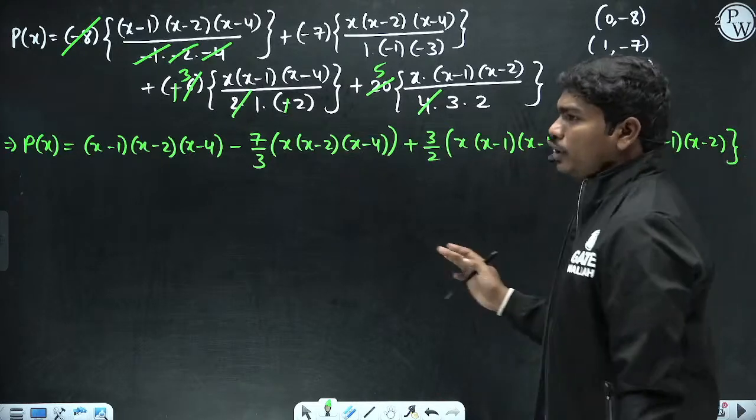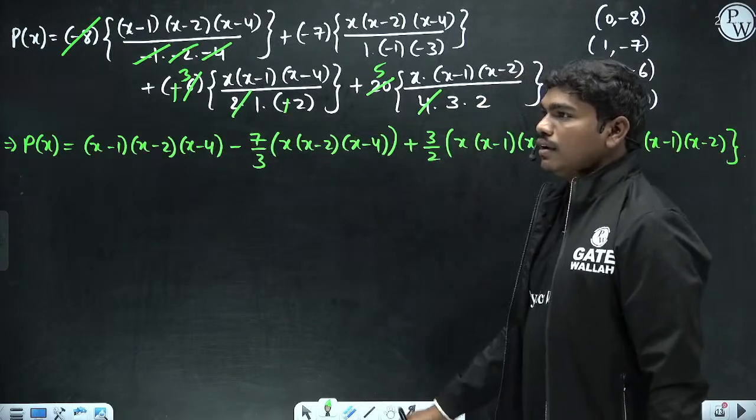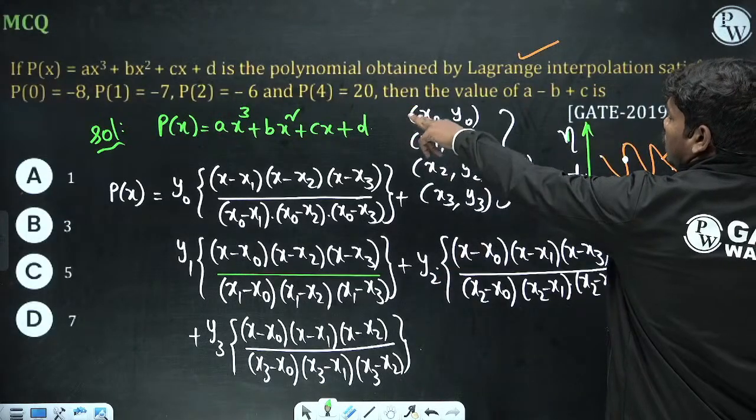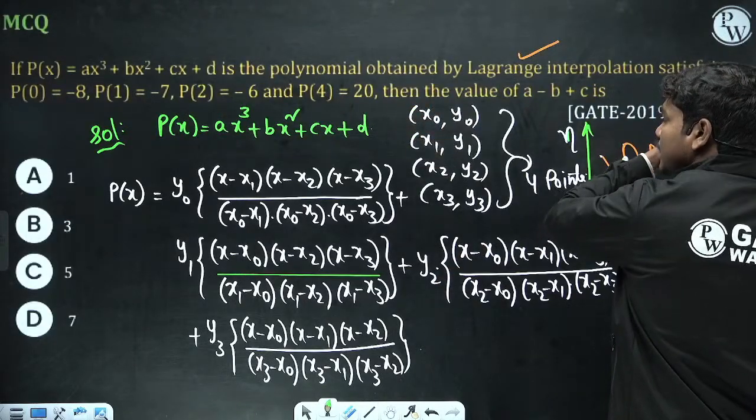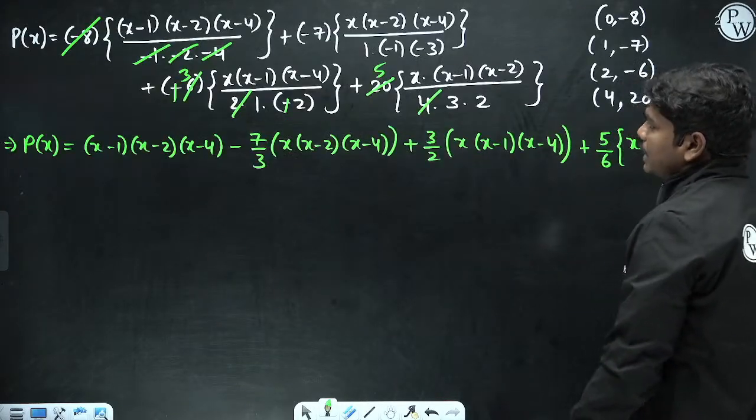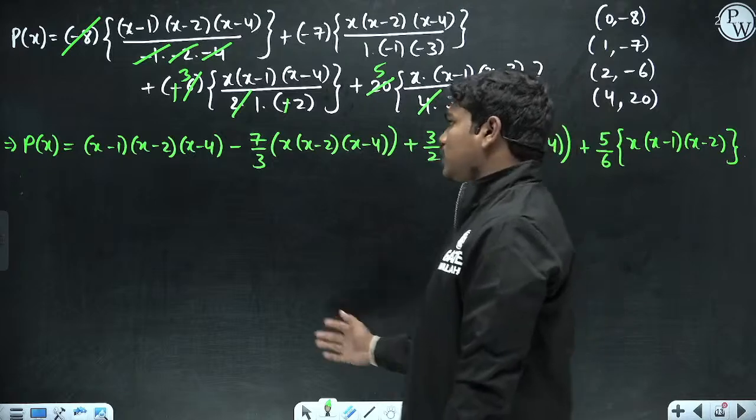Okay, you need not simplify this completely. Now this polynomial is passing through 20. Then if you want to get the coefficient values, what we can do here is simplify directly.